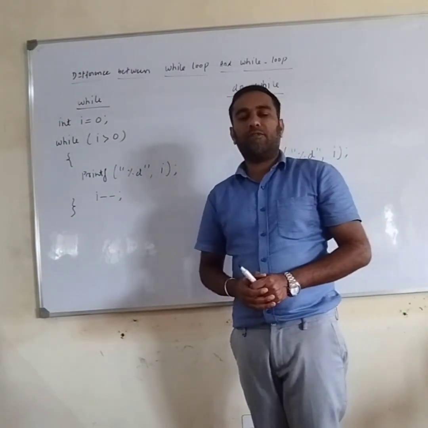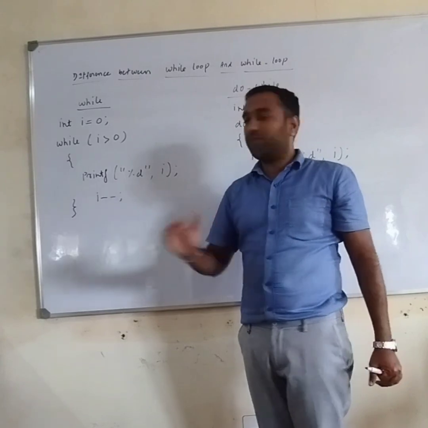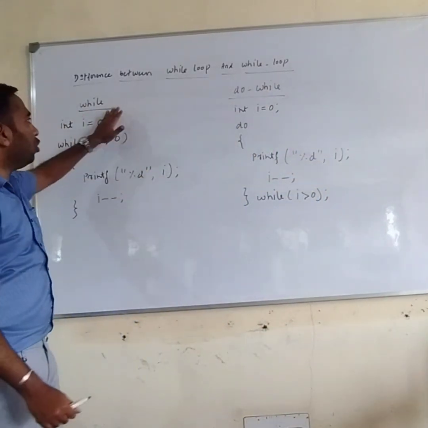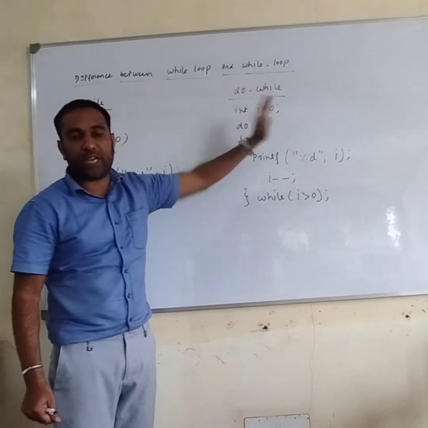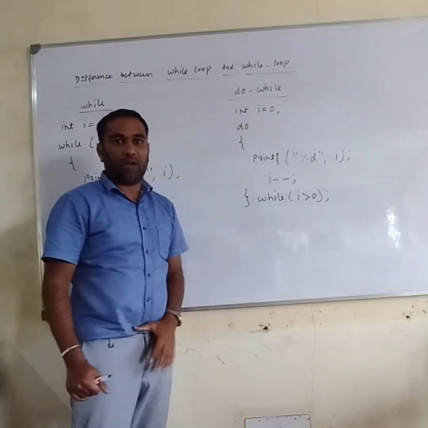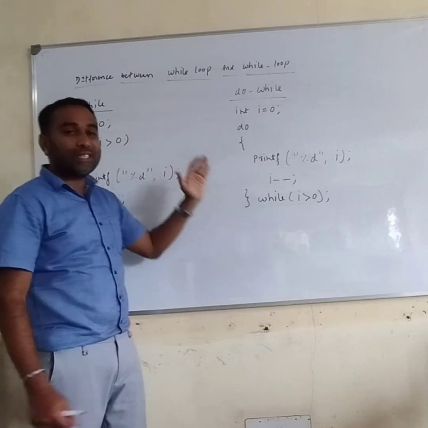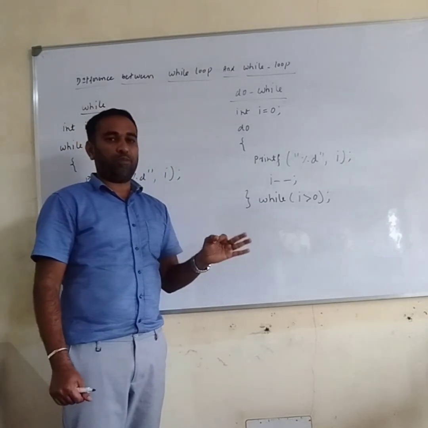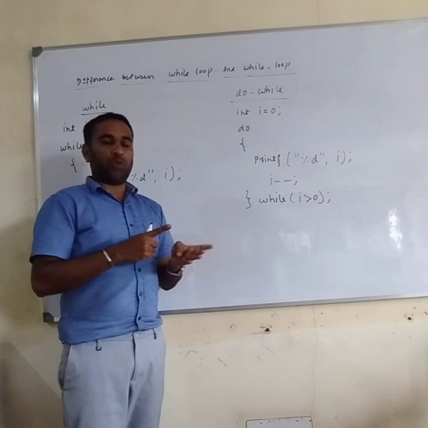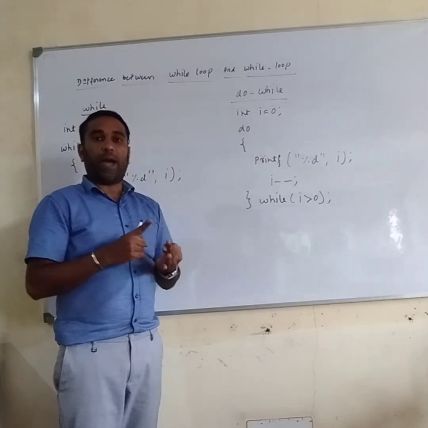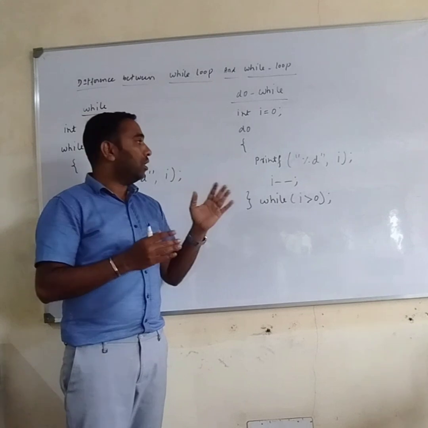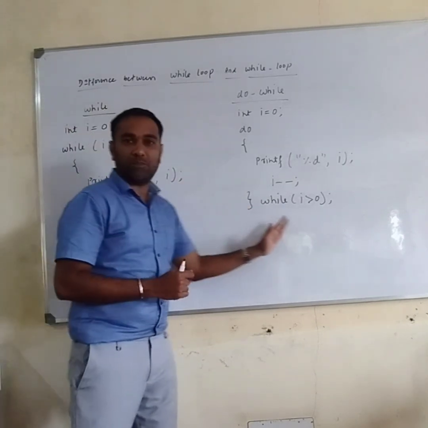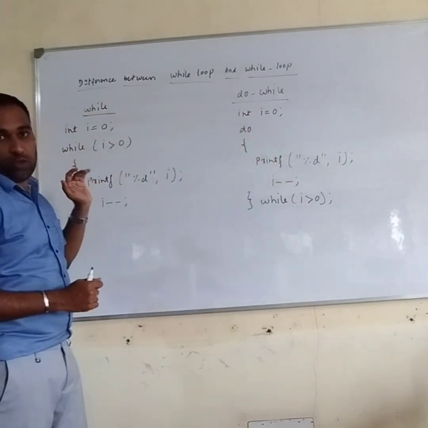So in this lecture, we will discuss the difference between while loop and do while loop. While loop and do while loop are iterative statements in C programming language. We already discussed while loop and for loop. There are 3 types of loops in iterative statements: while loop, for loop and do while loop statement. Let us consider these 2 examples. I will discuss the difference between while loop and do while loop.